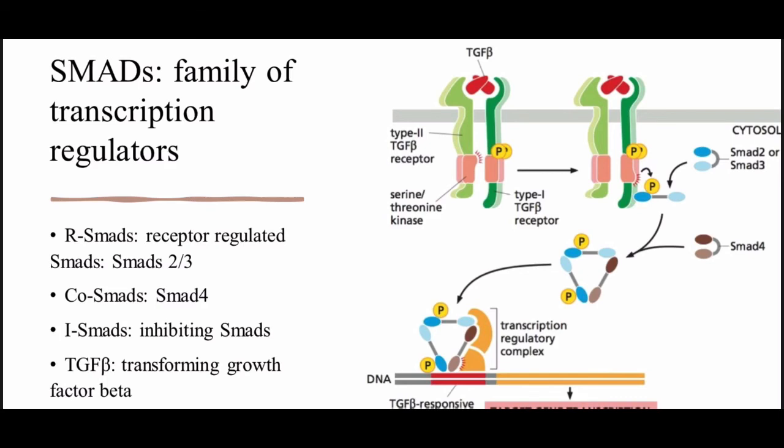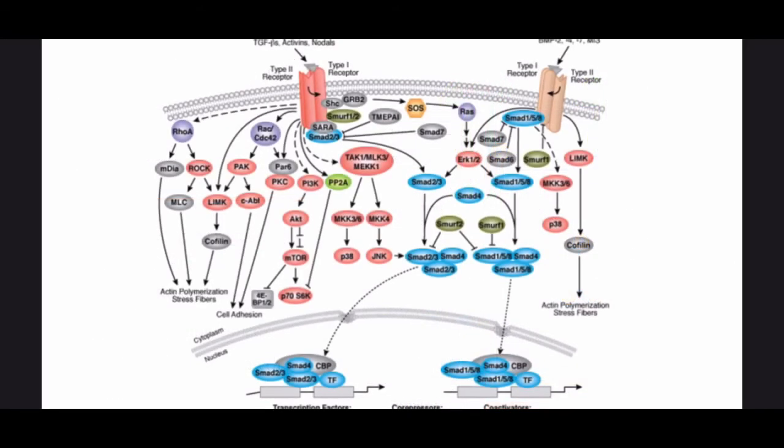SMADs will shuttle between the cytoplasm and the nucleus continuously, where they are dephosphorylated in the nucleus and exported to the cytoplasm. Then once they are in the cytoplasm, they are rephosphorylated by active receptors and will stay in the cytoplasm until another TGF-beta dimer ligand comes in and turns that signaling pathway back on, which down the line will phosphorylate that SMAD. This is a more realistic figure of what it looks like for these SMAD pathways.